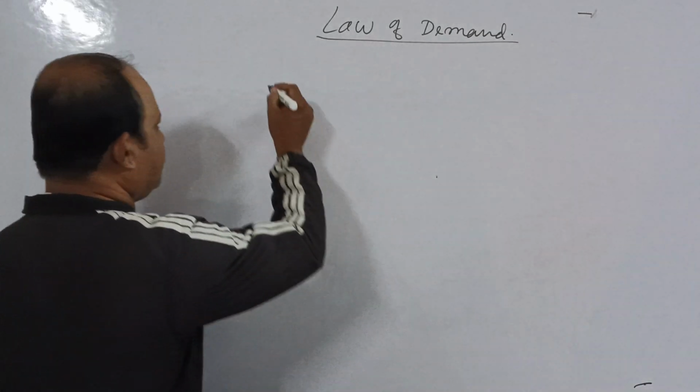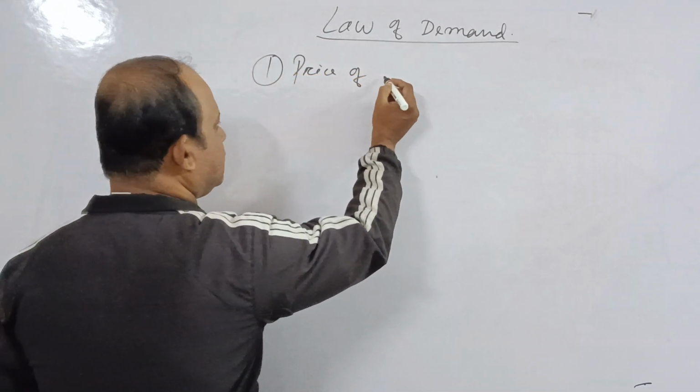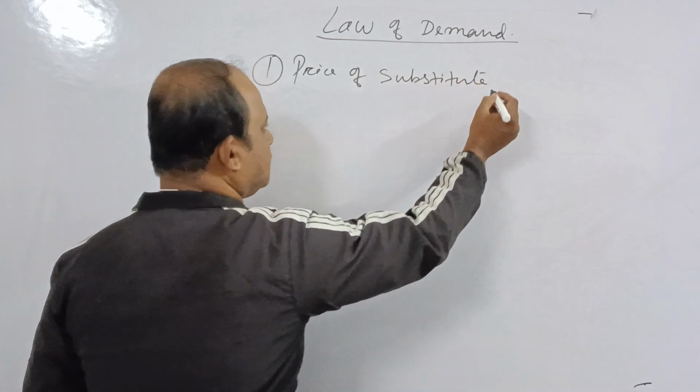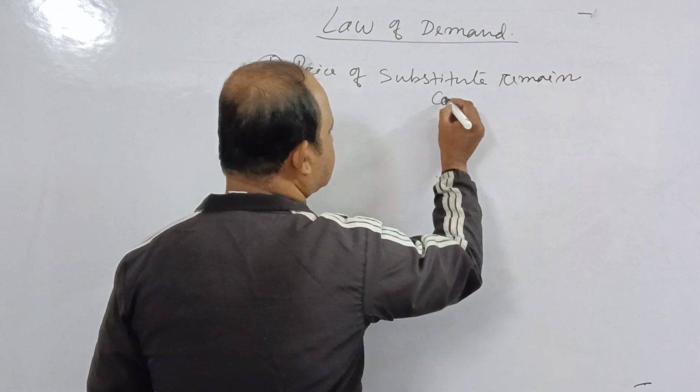Number one, price of substitute remain constant.